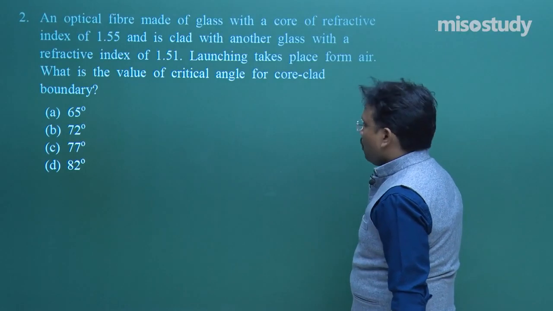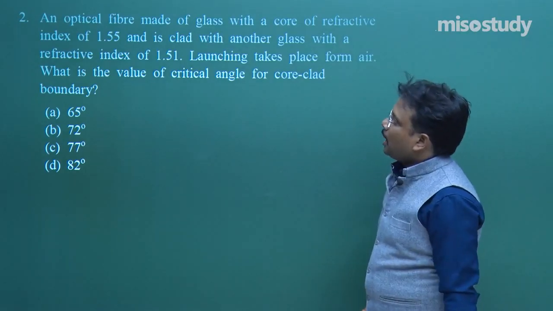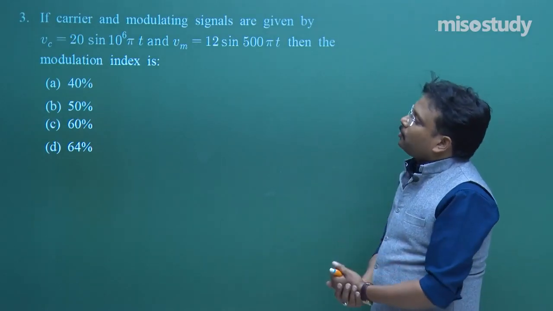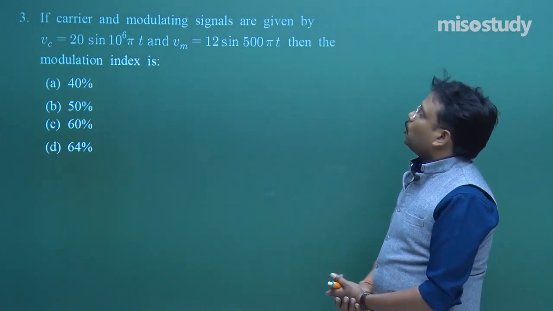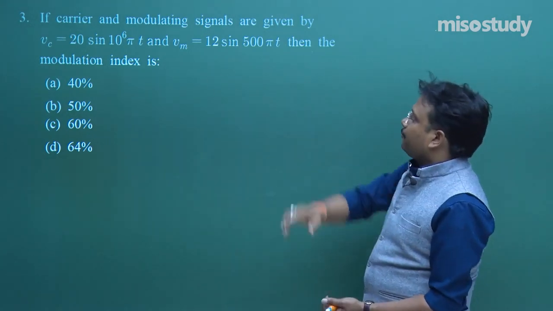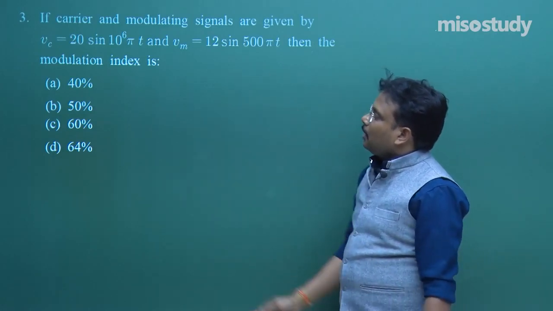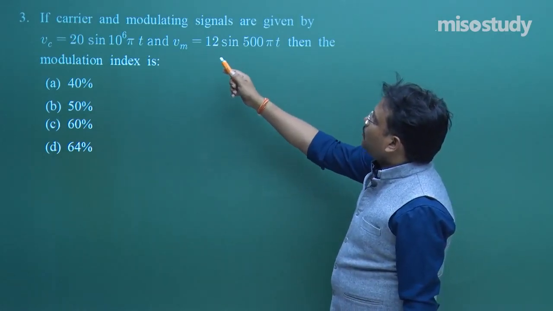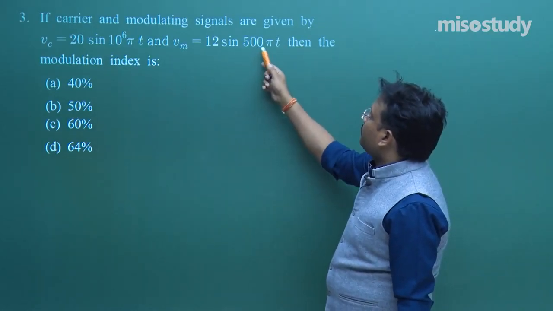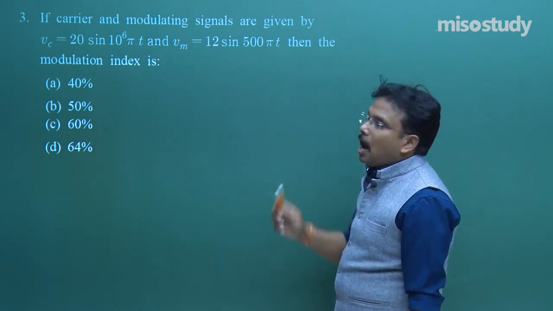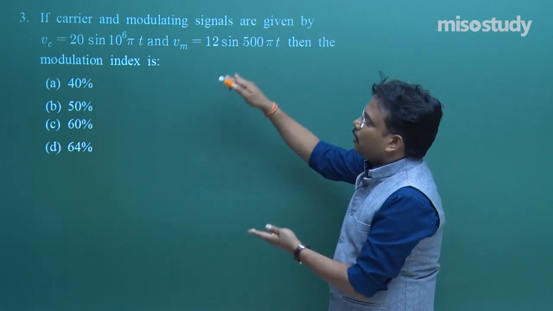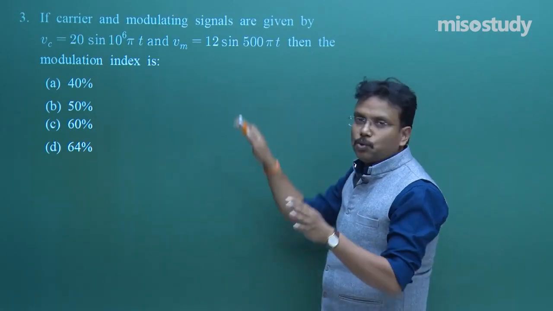Now, let us move ahead to the next problem. So, students, this question is again based on the phenomena of carrier wave and modulated wave, but with reference to the modulation index. Fine. So now just try to understand the problem first. If the carrier and modulating signals are given by, this is your carrier wave, this is your modulating wave, then the modulation index is how much? Okay. So first I think I should write down the formula, which you are supposed to use, then I will explain these two relations.